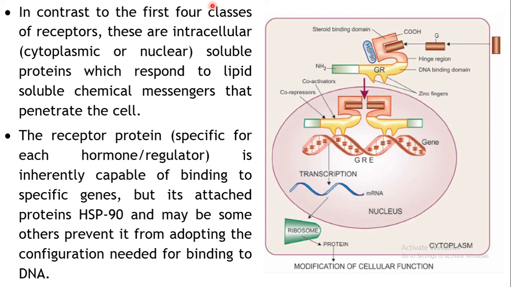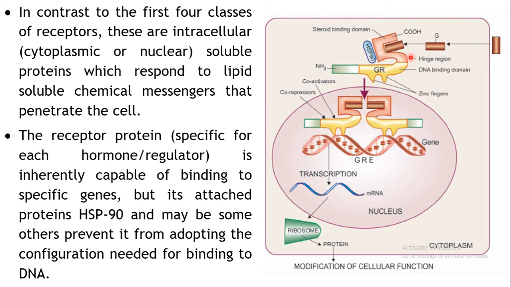So in contrast to all of these 4 classes, this particular type of receptor, nuclear receptor, is actually an intracellular soluble protein which is acting as a receptor. So either it will be cytoplasmic or it may be present in the nucleus itself. Basically this type of receptor can be activated by lipid soluble substances which can penetrate the cell, which can enter the cell.